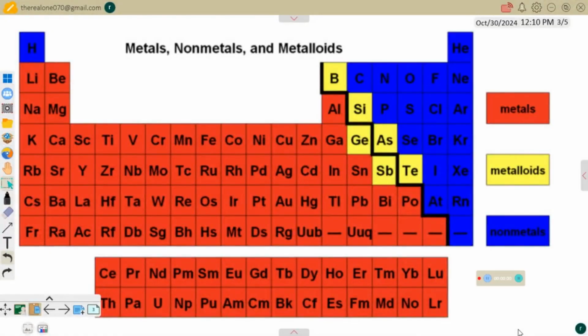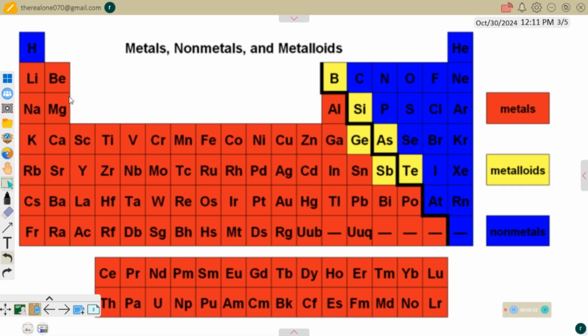So now let's consider the periodic table to see where metals can be found in the periodic table. This periodic table that we have here is very colorful. Generally, those elements found in the red boxes are metals, while those in blue boxes are non-metals, and those in yellow boxes are metalloids.